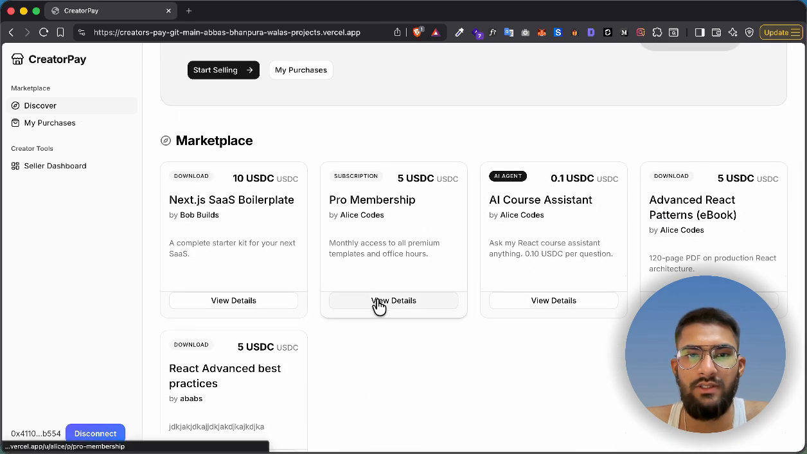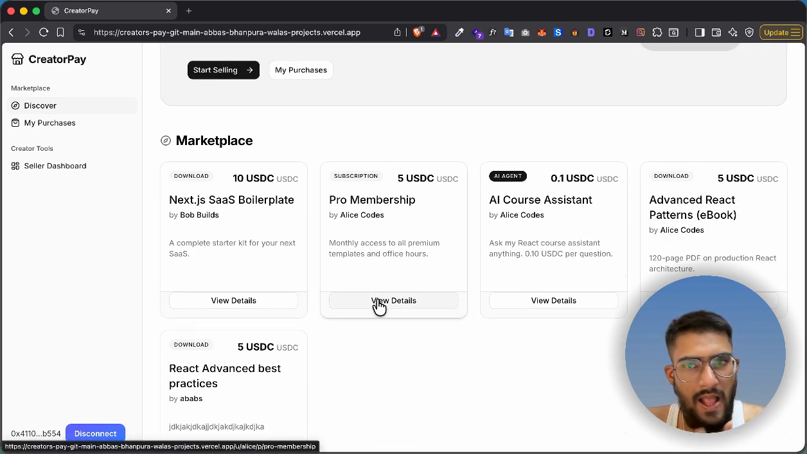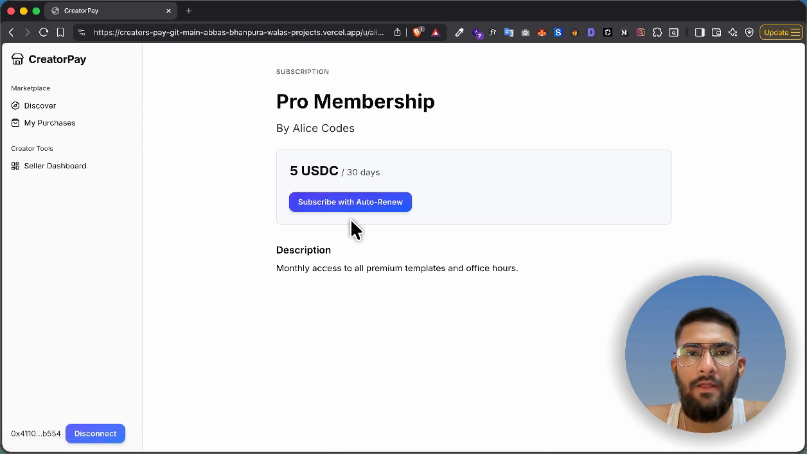Then another flow we have is subscriptions. We can subscribe and auto-renew that.